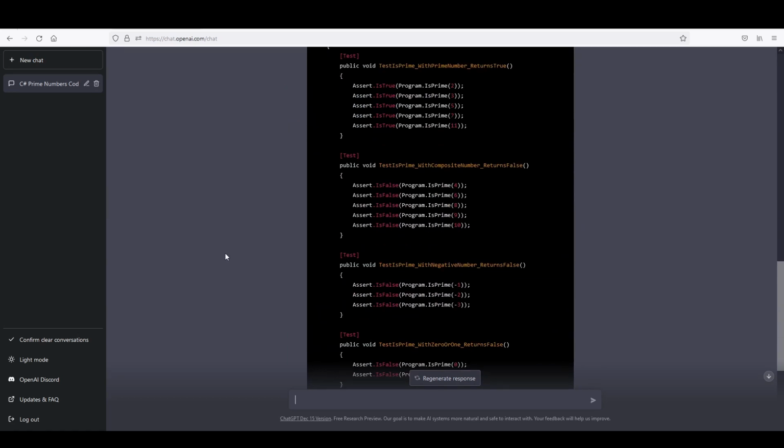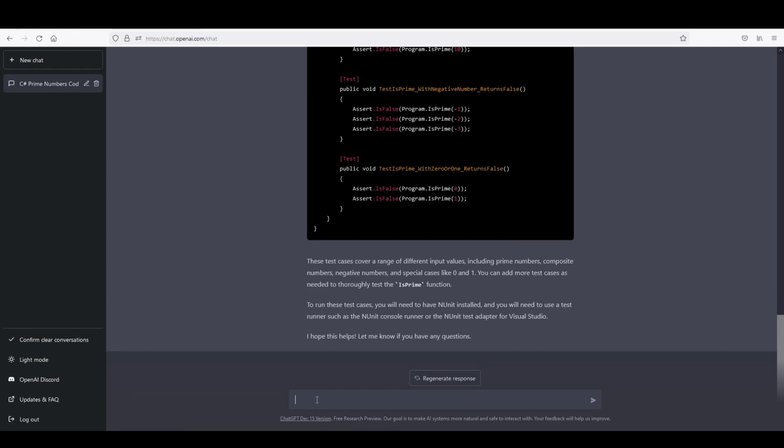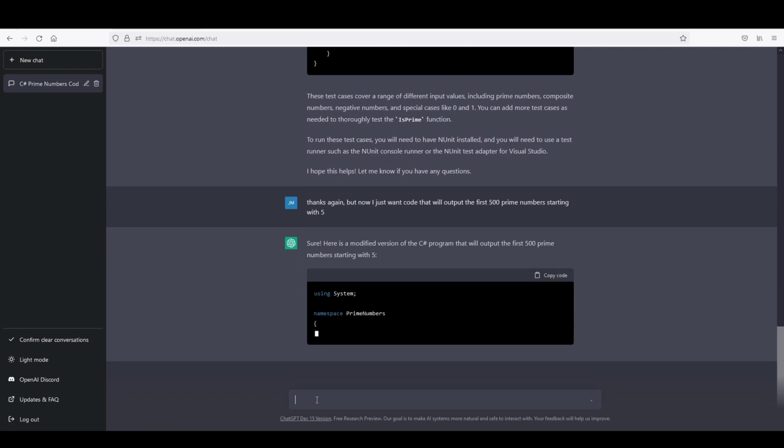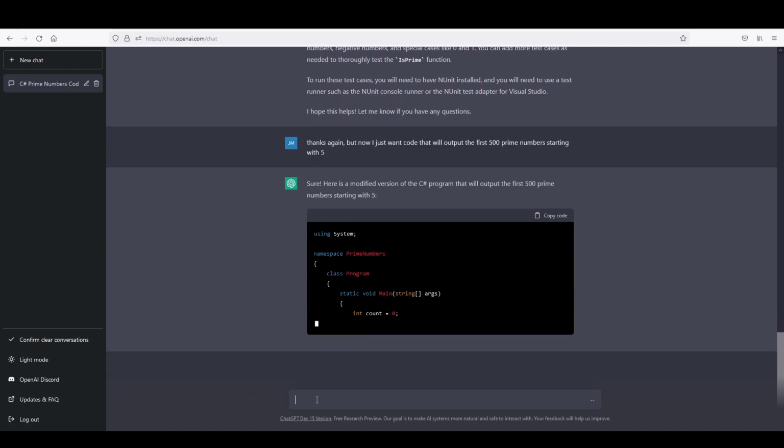So let's fine-tune this a little bit. Let me refine my requirement and say, okay, thanks again, but now I just want code that will output the first 500 prime numbers, starting, well, let's just say starting with 5. Oh, it even says it's a modified version of the C# program that will output the first 500 prime numbers starting with 5.